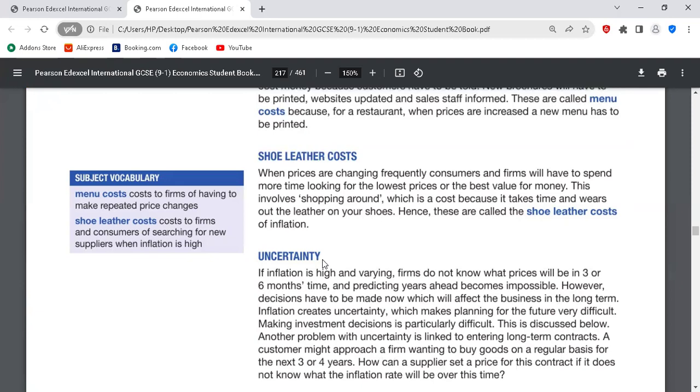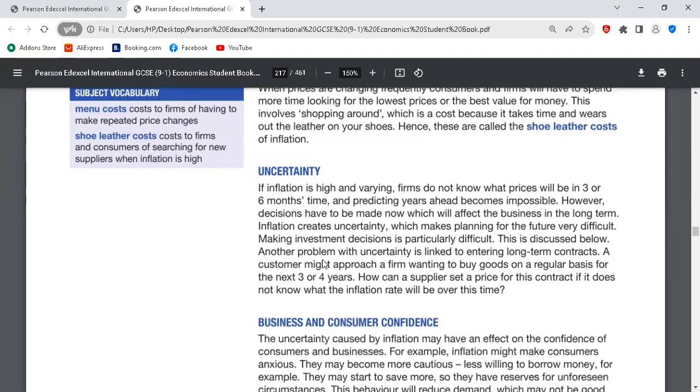Then we have shoe leather cost. Because the prices are increasing, everybody would have to find a better bargain. They will start looking from one shop to another to see where they can buy at a cheaper rate. But Mr., what if the quality is not the same? Sometimes they don't look at the quality. Well, it is assumed that the quality is the same at this point. Okay. Clear? So you have to continue to move around to find the better bargain.